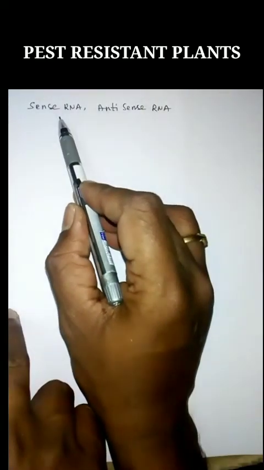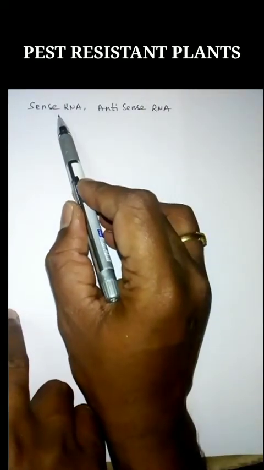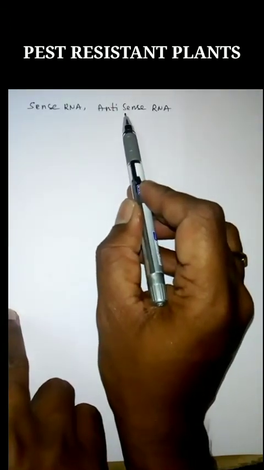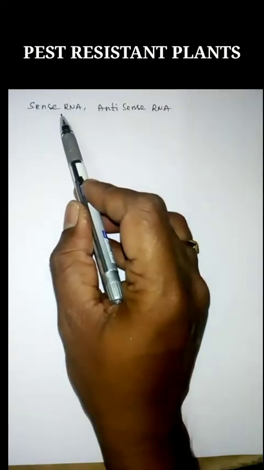Sense RNA means the RNA which produces a specific protein, and antisense RNA means the RNA which is complementary to sense RNA.